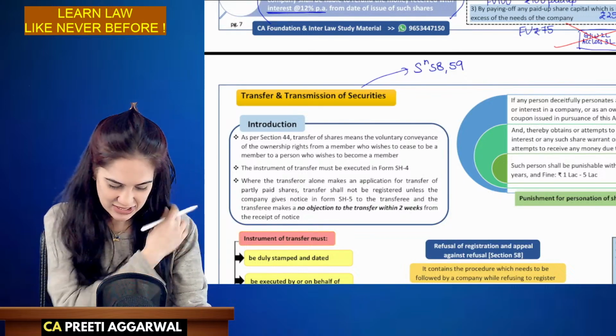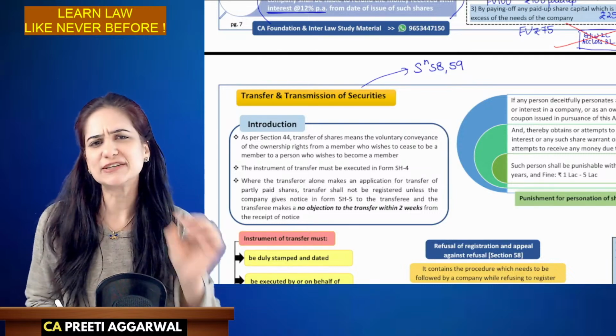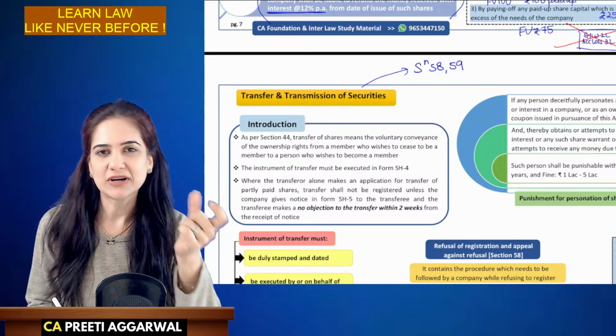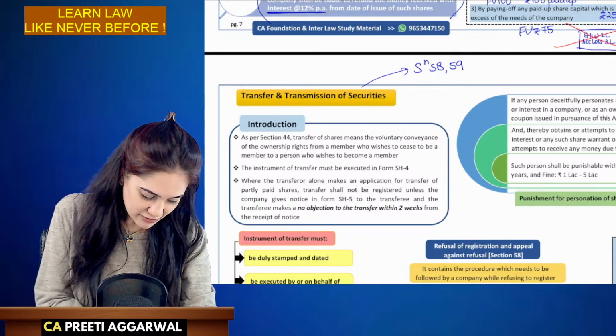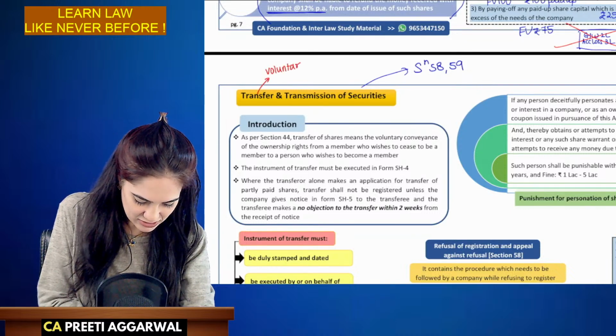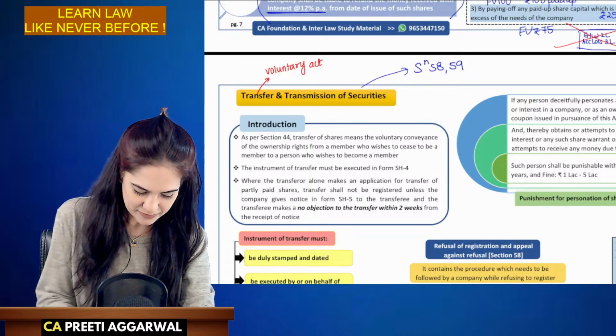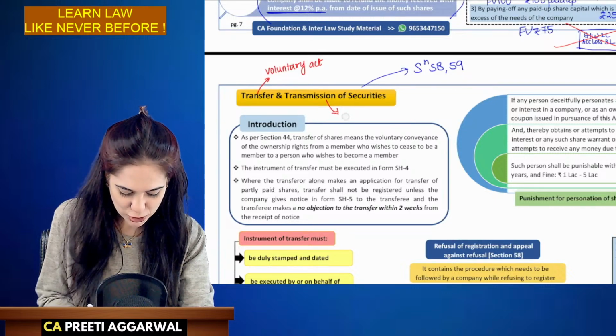So let us discuss the concept of transfer and transmission. Now, what is the difference between transfer and what is the meaning of transmission? The word transfer actually indicates that this is a voluntary act, whereas transmission happens by operation of law.